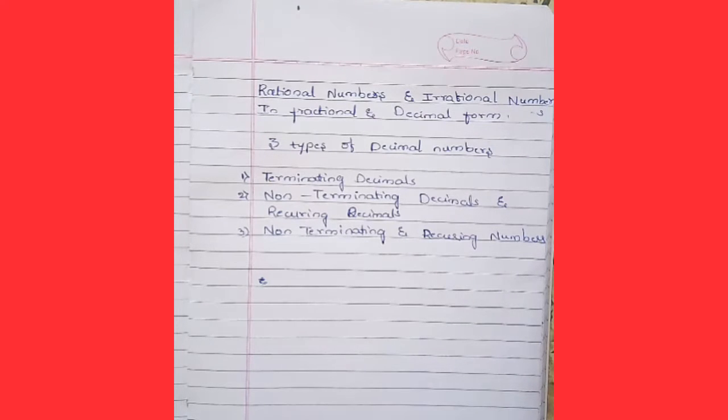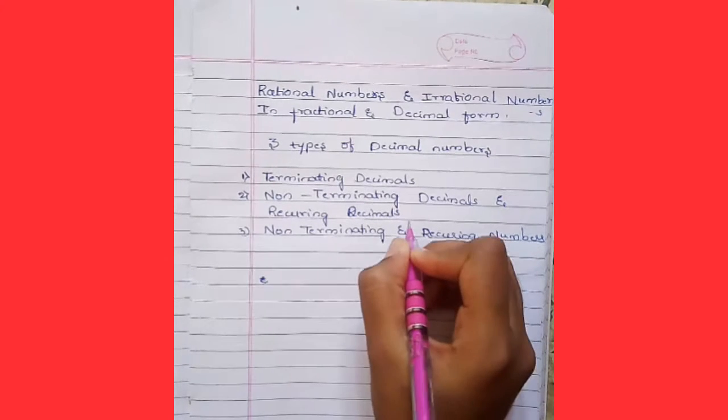And we discussed the 3 types of decimal numbers: terminating decimals, meaning finite numbers after the decimal point; non-terminating recurring decimals, meaning infinite numbers after the decimal point with the repetition of the numbers; and non-terminating and non-recurring. Sorry, here I wrote only recurring.